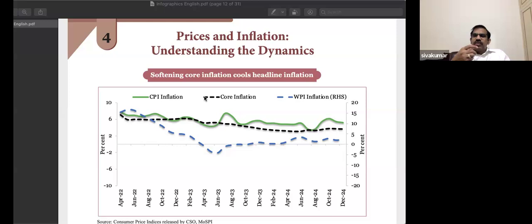Why are people generally concerned about inflation? Why do we keep on tracking the inflation rates? Because to plan our investments, to plan our spendings. Because inflation helps in understanding the rate at which the purchasing power of money is eroding. Don't you think so? Though people define inflation as a phenomenon of rise in price of goods and services, I would also put it as a phenomenon where the purchasing power of money keeps on falling. If the price of goods and services are rising continuously, the purchasing power of money is also falling consistently.